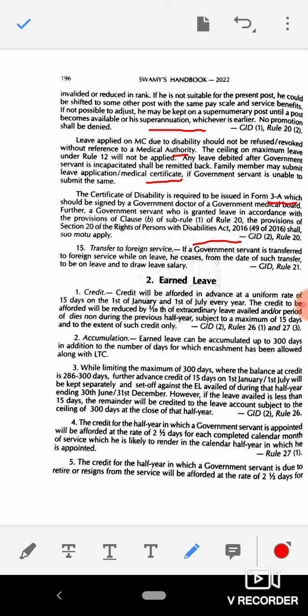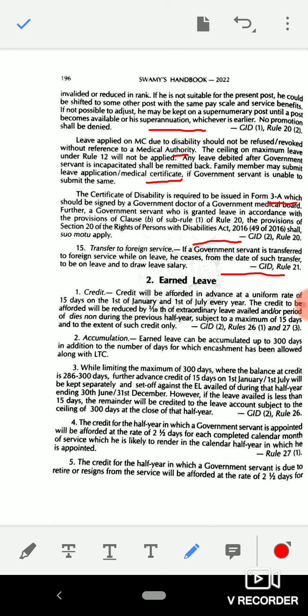15th point, transfer to foreign service. If a government servant is transferred to foreign service while on leave, he ceases from the date of such transfer to be on leave and to draw leave salary. This is according to GID Rule 21.